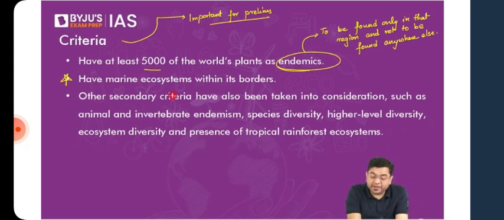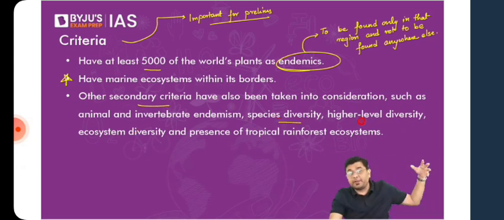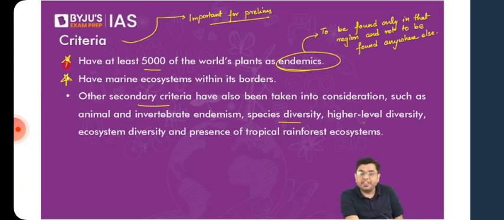Then other secondary criteria which can also be taken, for example, the endemism of the various other kinds of animals, mammals, birds, reptiles, species diversity, higher level diversity in terms of the various different organisms, ecosystem diversity, functional diversity. So all those various diversities, they are also kept in mind. But the primary two of them are these two. These need to be fulfilled for any particular country. Only then will it be declared as a mega diverse country.